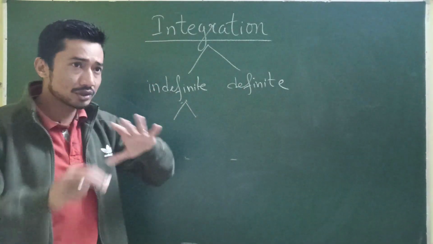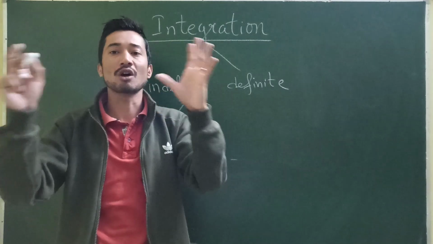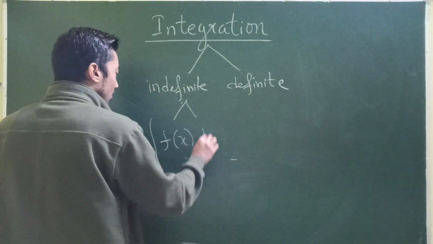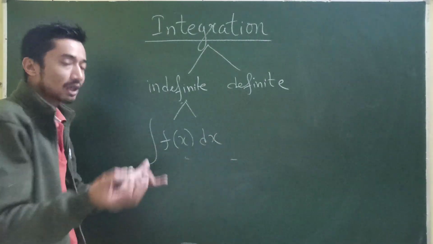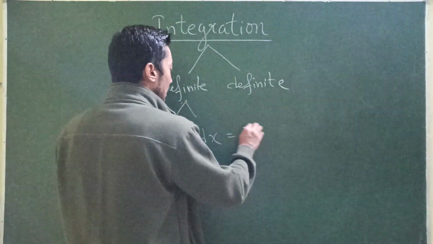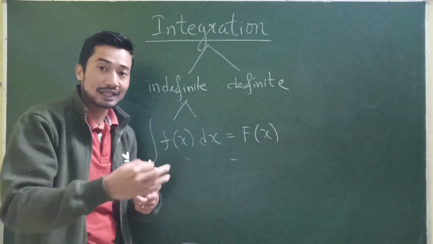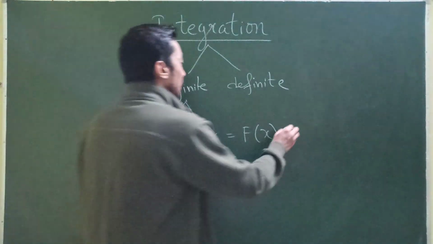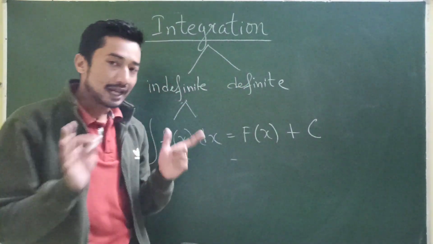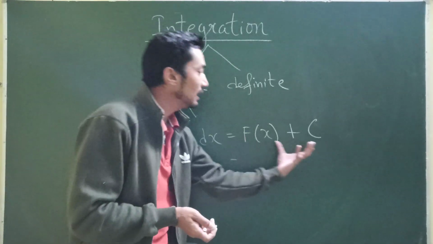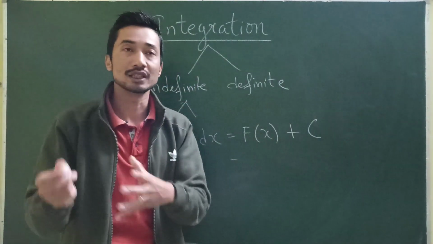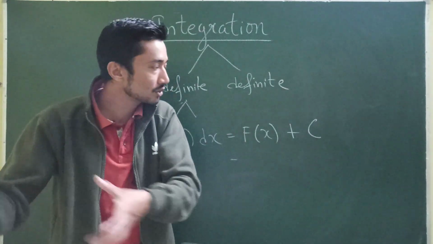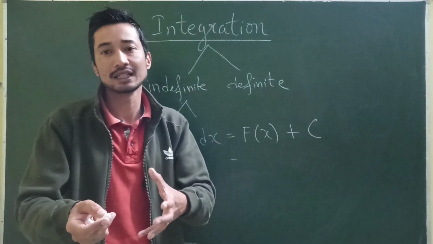But indefinite is just like a common thing. It's just asking us for a common formula. So integration is like the area of the blackboard in the classroom. What are we going to do? We are going to use the formula length into breadth. But depending on the sizes of the blackboards, the value is going to be different. Some 15 meters square, some 20 meters square, some 30 meters square. So integration constant is something like that.